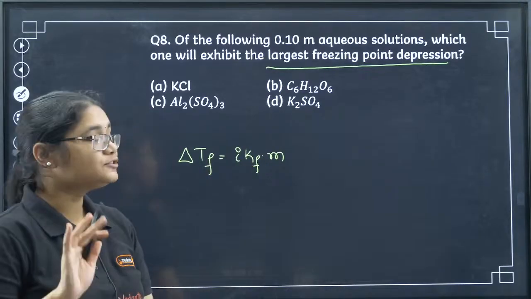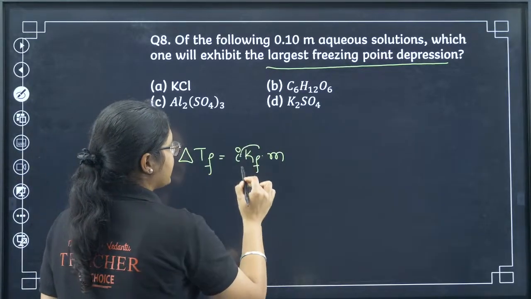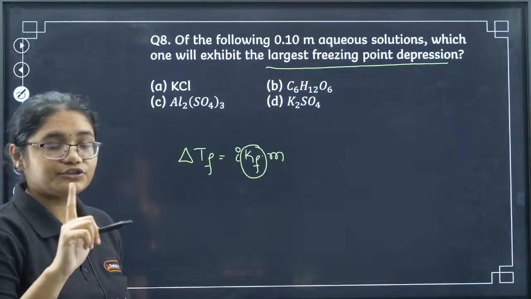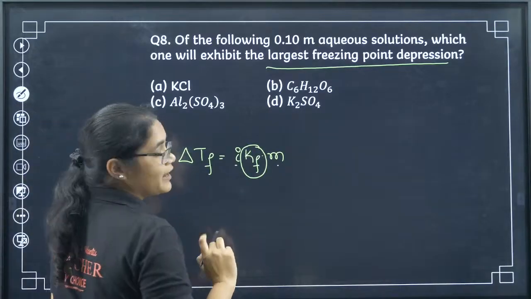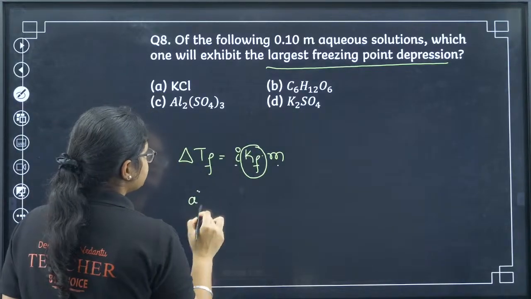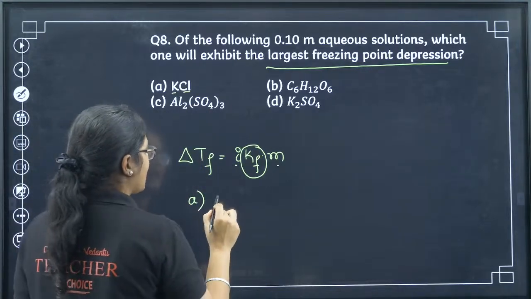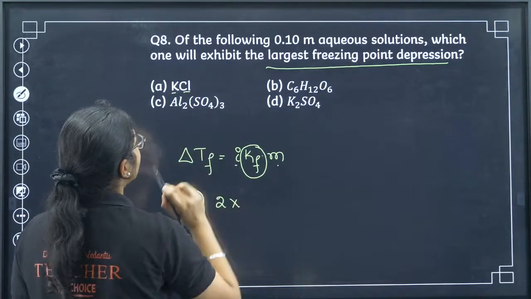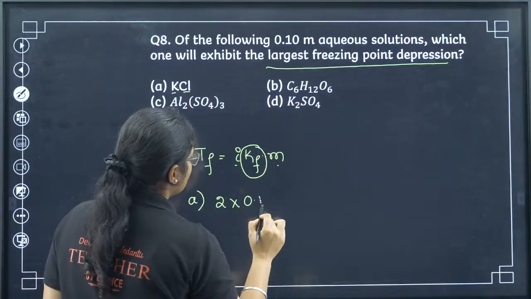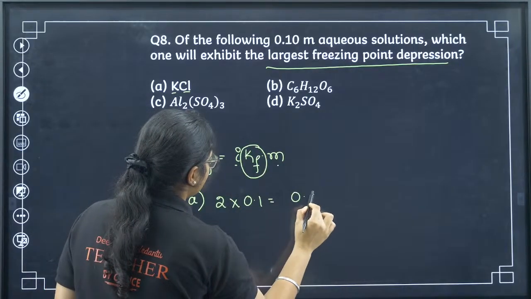Okay, so now you see in this question the Kf value will be constant. You just need to find the i and m values for all the options. For option number 1, there are 2 ions, right? So what is the i value here? The i value is 2 and the molality is 0.1. So I will get 0.2.